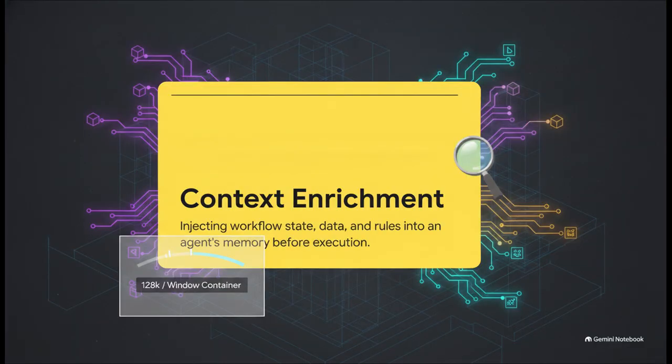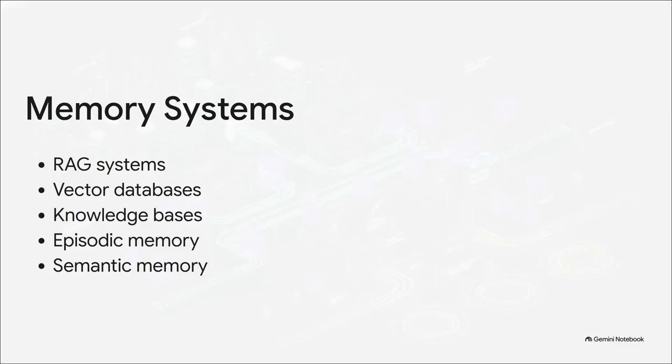So, what is context enrichment? It's defined as the dynamic process of injecting workflow state, session data, business rules, and policy context into an agent's memory right before execution. The absolute keyword here is dynamic. We aren't talking about a massive static text dump. This is an active programmatic runtime process using context pruning to evict obsolete turns, supplying the exact right parameters without breaking the conversational flow.